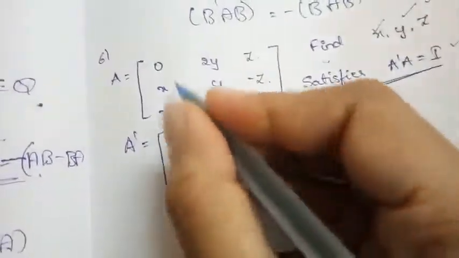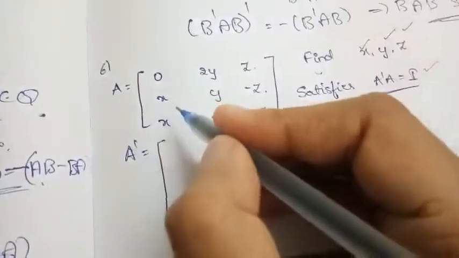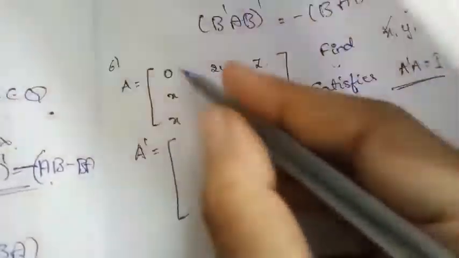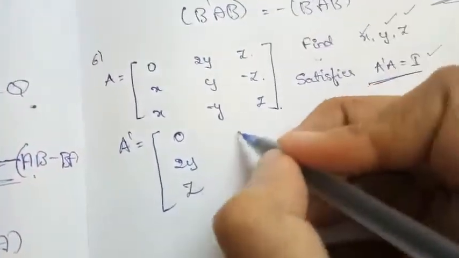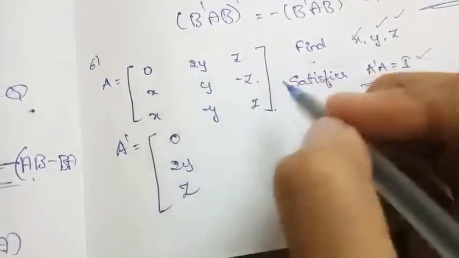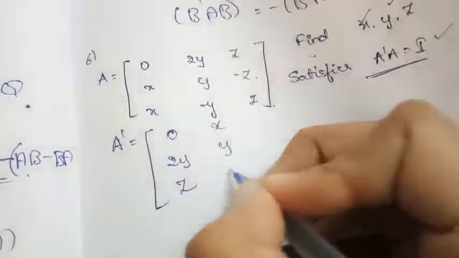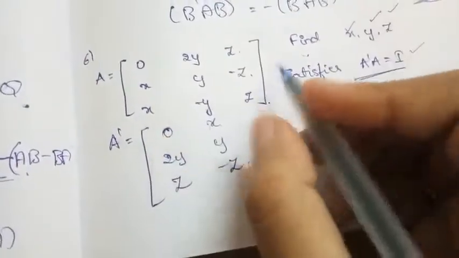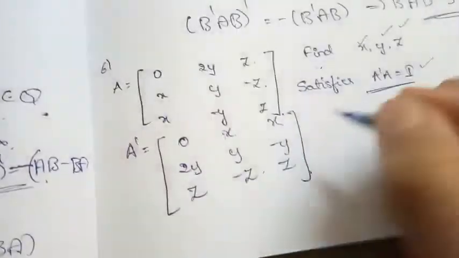A transpose is nothing but we are interchanging the rows and columns. Our first row becomes first column, so that is 0, 2y, z. And our next becomes x, y, minus z. Then x, minus y, z becomes our third column. Now you have A as well as A transpose.